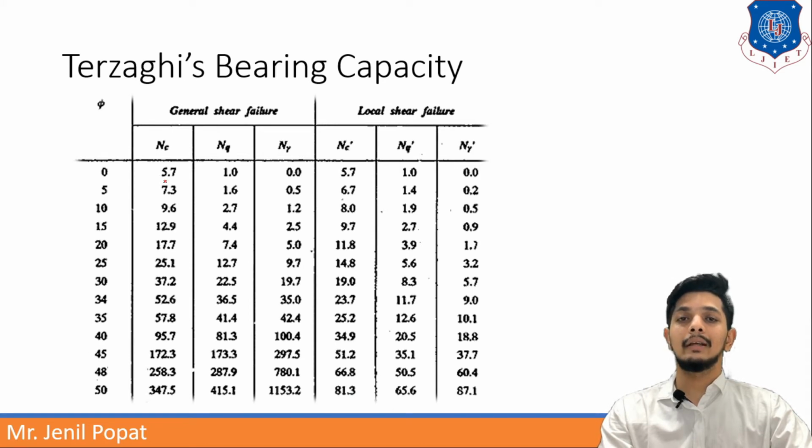So for that, Nc, Nq and N gamma are given like this. Same way, if local shear failure is happening, it is given like this. According to phi, all values are given. If your angle of shearing resistance is, for example, between 0 and 5, suppose it is 3, then we have to interpolate the values of the constants.